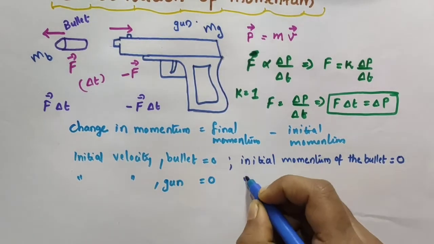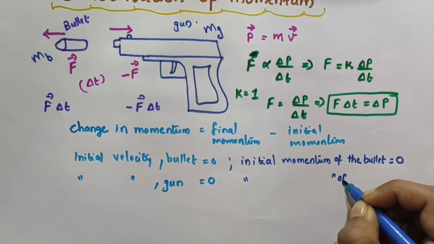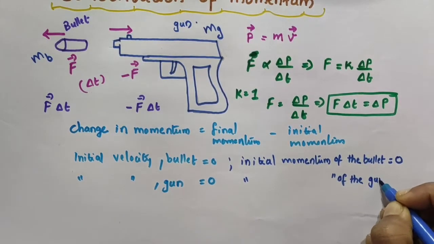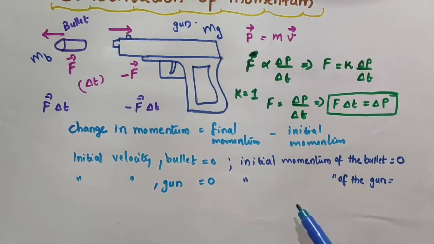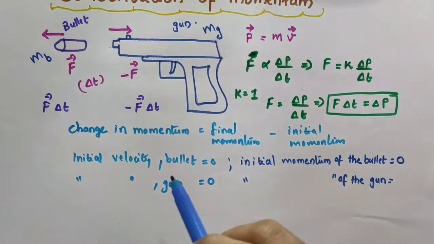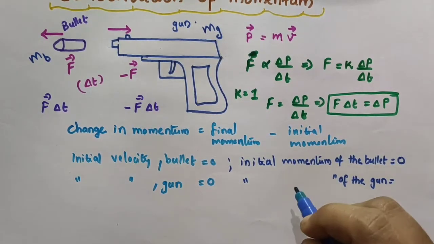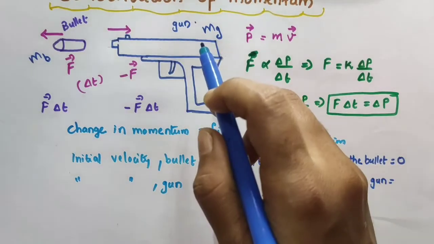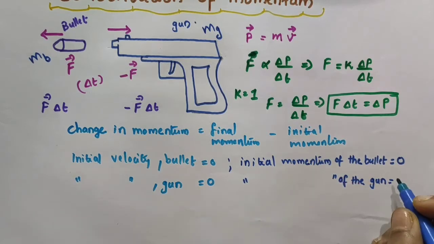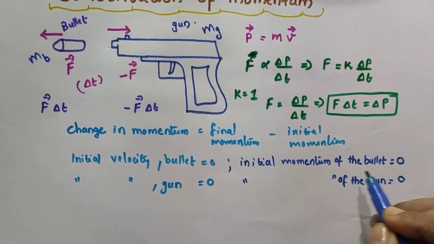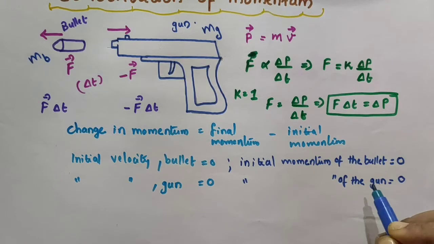Similarly, what about the initial momentum of the gun? The gun is also initially in a state of rest, so its initial velocity is 0. The initial momentum of the gun, the mass of the gun m_g into its initial velocity 0, will give you 0. So the initial momentum of the bullet is 0, and the initial momentum of the gun is also 0.